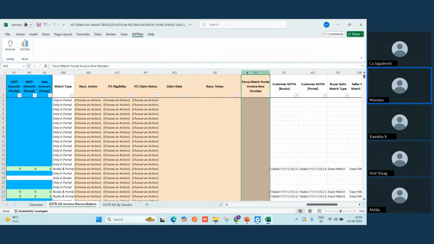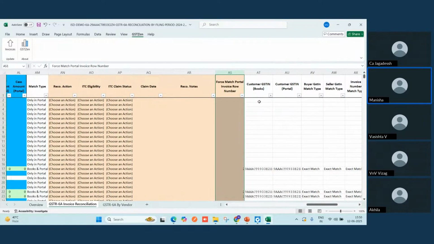So all these are taken into consideration while preparing this RECO report. And because of the non-matching of 2 or 3 parameters, the invoice is not matched. So you can use this forced match portal invoice row number, where you can forcefully match the invoices if the document type is the same.